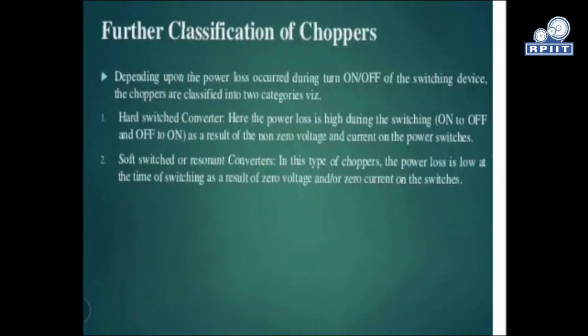Further classification of choppers depends upon their switching characteristics. They can be hard switch converters and soft switch converters as well. In the hard switch converter, the power loss is high during the switching on and off conditions, which results in non-zero voltage and current on the power switch, whereas in soft switch converters the power loss is low at the time of switching, as a result of zero voltage and current on the switching devices.